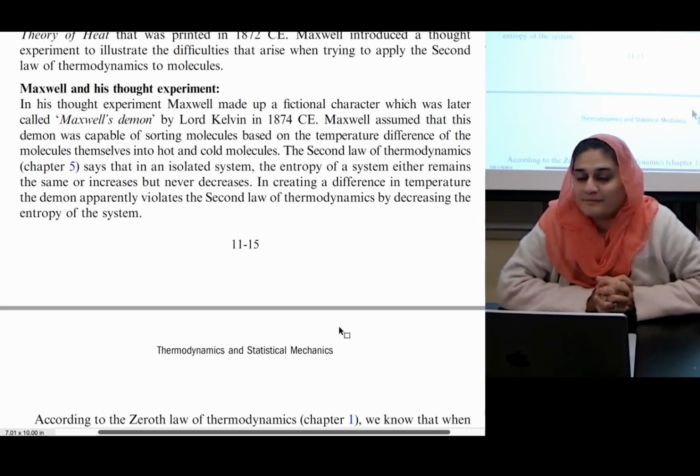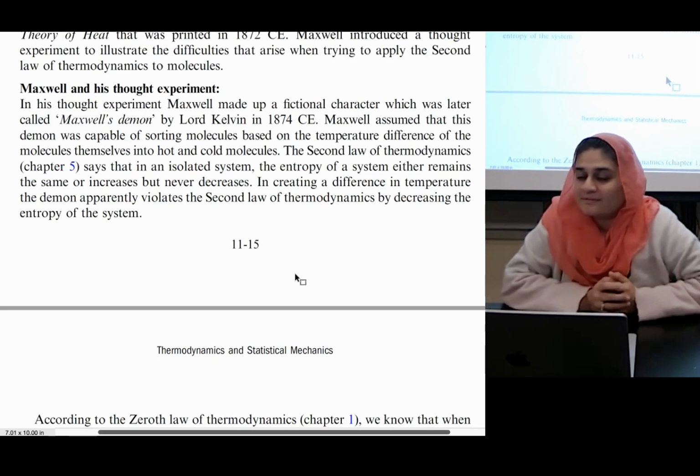Maxwell and his thought experiment. In his thought experiment, Maxwell made up a fictional character, which was later called Maxwell's demon, by Lord Kelvin in 1874 CE. Maxwell assumed that this demon was capable of sorting molecules based on the temperature difference of the molecules themselves into hot and cold molecules.